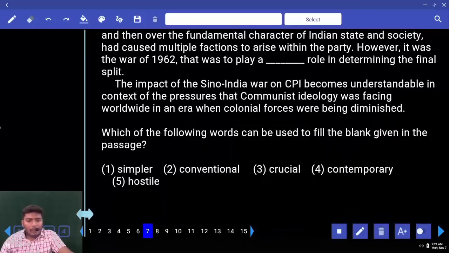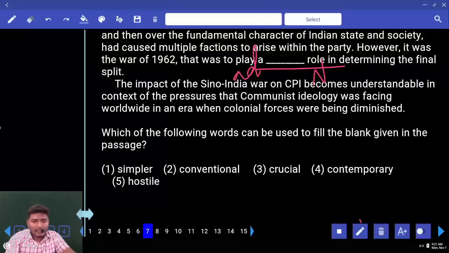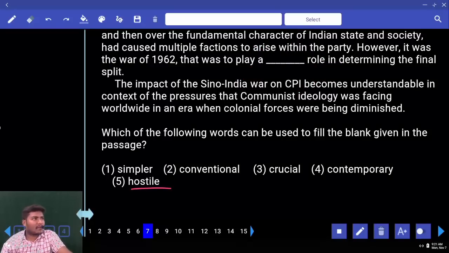Move to 7. Fill in the blank: a dash role. Role is nothing but the noun form. Before that it is an article. Now you need what here? Adjective. Simpler, conventional, crucial, contemporary, hostile. Look at the fifth word, hostile. What do you mean hostile relation? Hostile. Friendly or unfriendly? Unfriendly, serious.